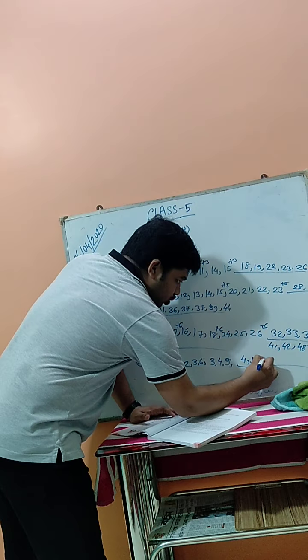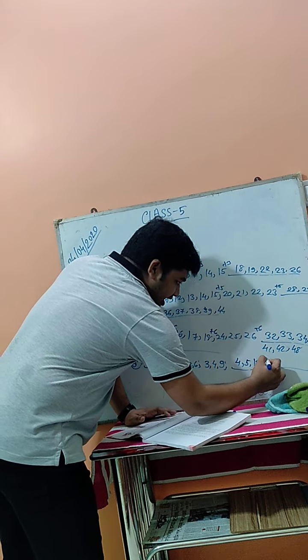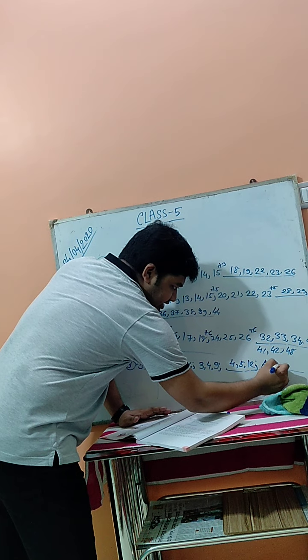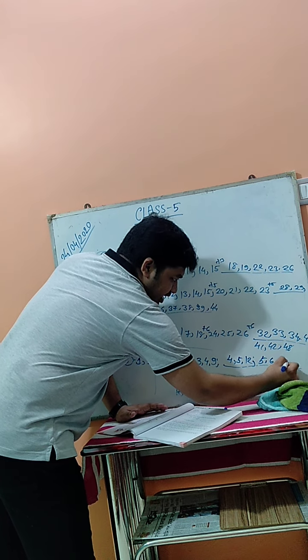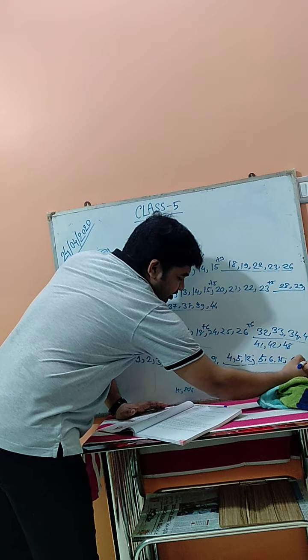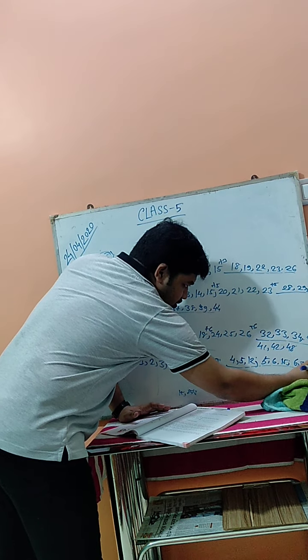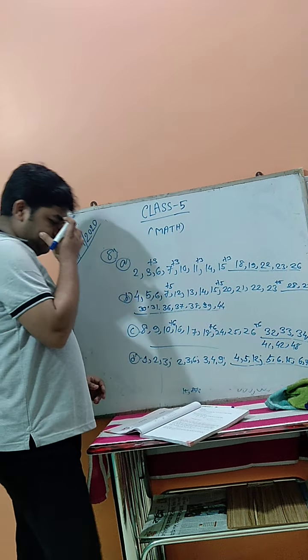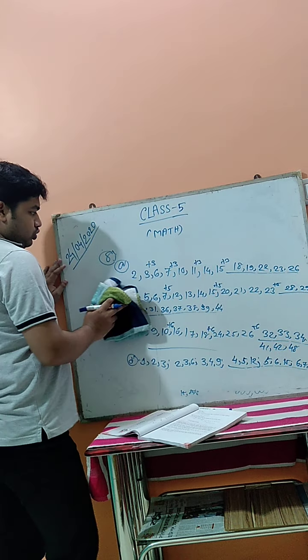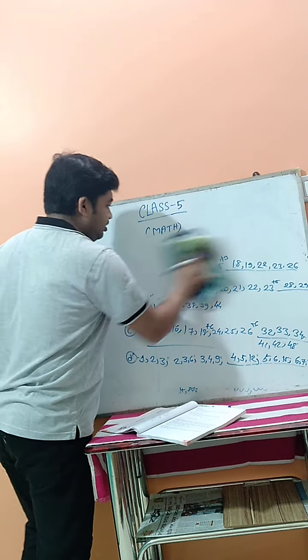So we take the 3 left now. 4, 5 and 12. Okay, now again 5, 6 and 15. Now again 6, 7, it's 18. So by this way you have to follow it. So this one by this way. Now we have to go for the next math.